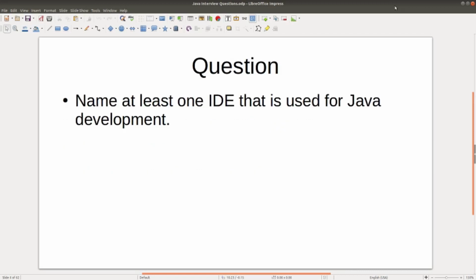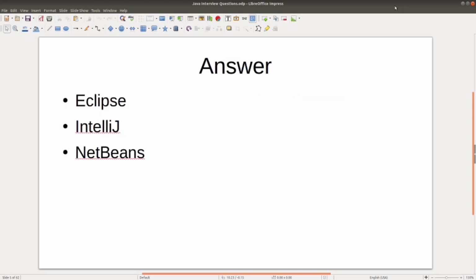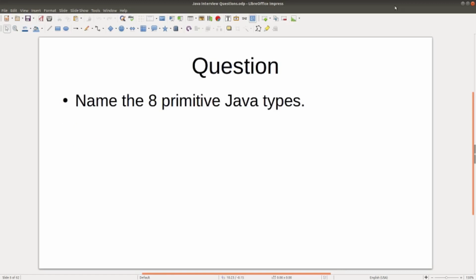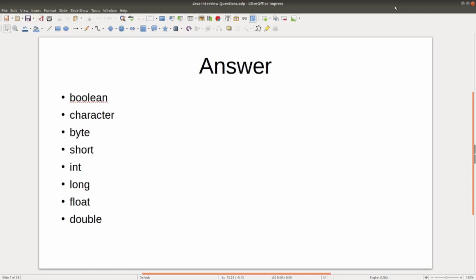Question: name at least one IDE that is used for Java development. Answers include Eclipse, IntelliJ, and NetBeans. Question: name the 8 primitive Java types. Answers are boolean, char, byte, short, int, long, float, and double.